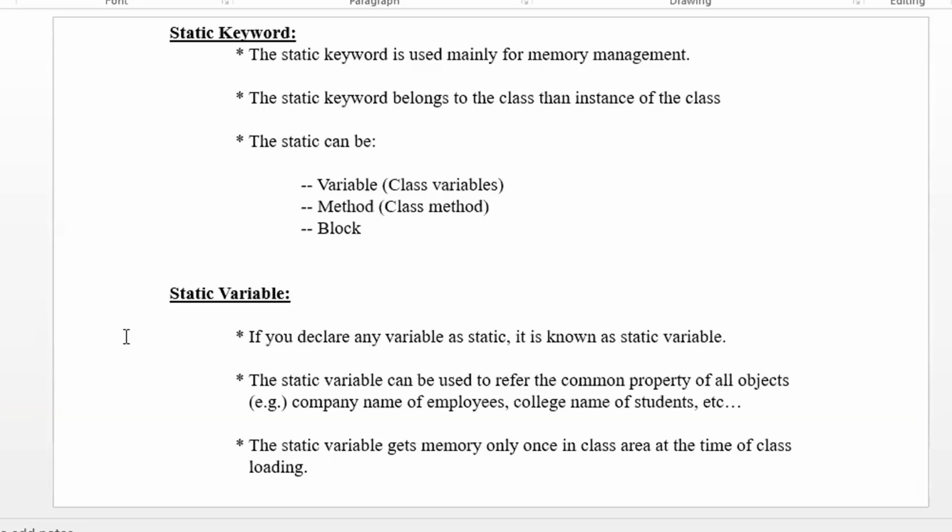Before we proceed with the description of static, let us understand a problem scenario. Then we will discuss how to solve that particular problem scenario. Suppose you are developing a small application which stores the information about a particular student.